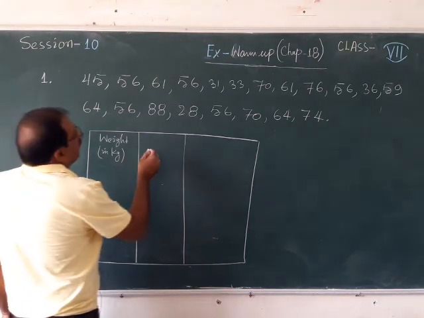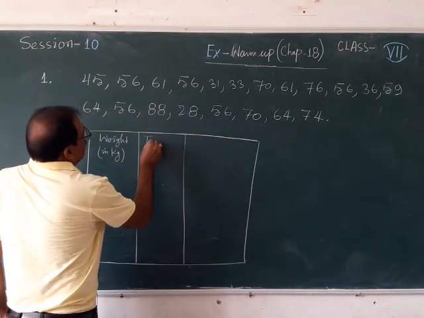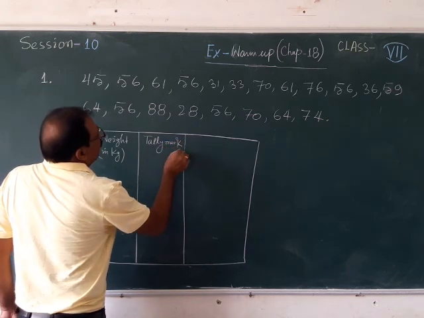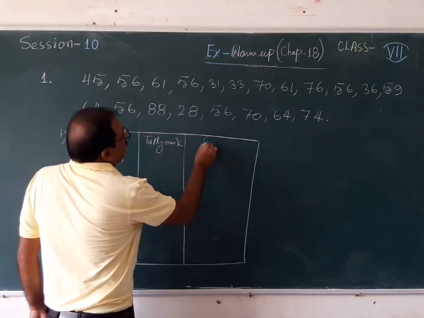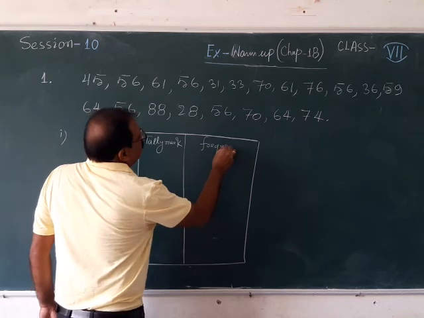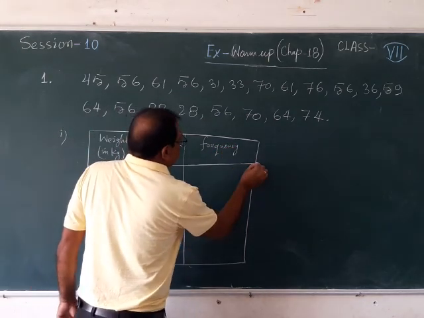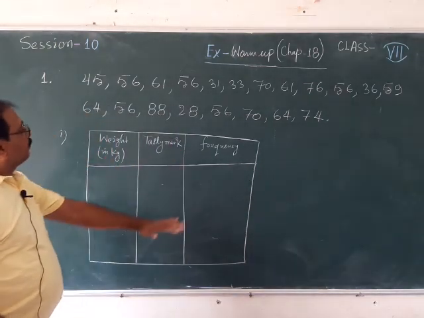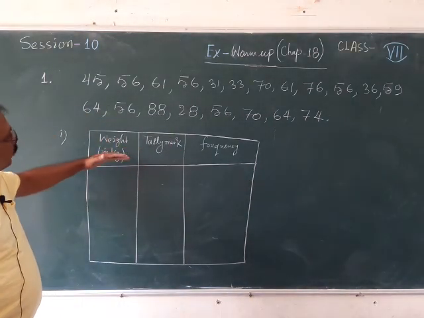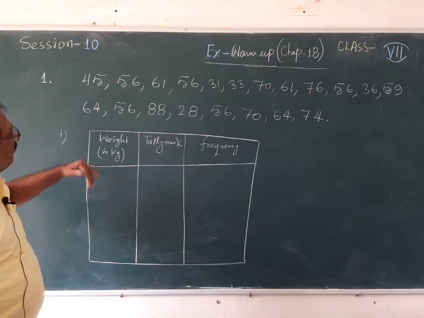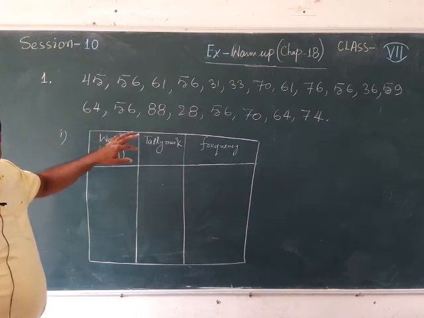Then you are writing tally marks. Then you are writing frequency. I hope that you have remembered how to draw the frequency table.